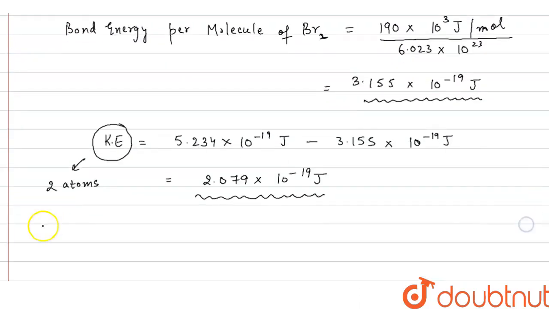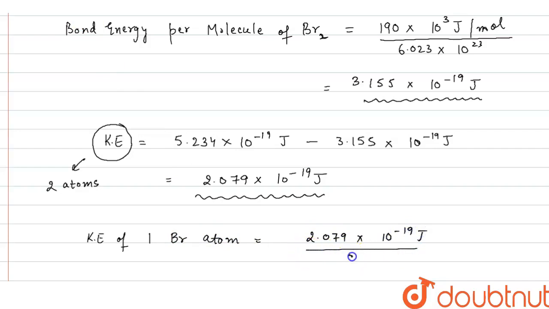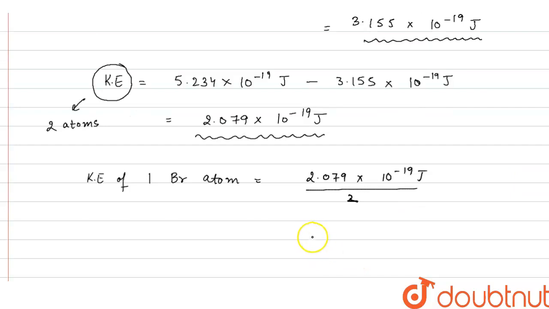So the kinetic energy of one bromine atom will be equal to 2.079 into 10 raised to the power minus 19 joule divided by 2. And this value comes out to be 1.039 into 10 raised to the power minus 19 joule.